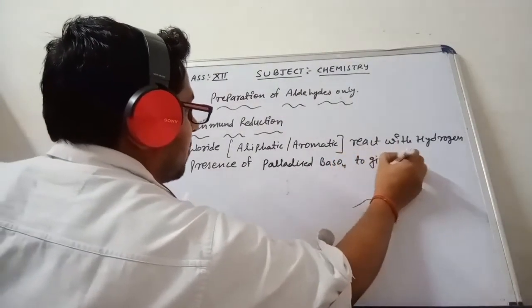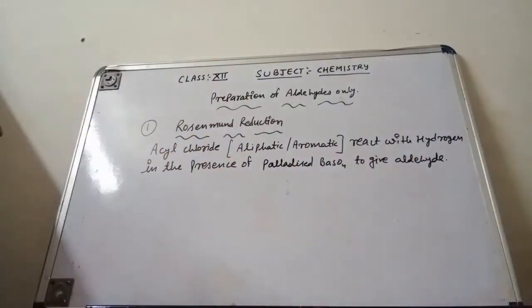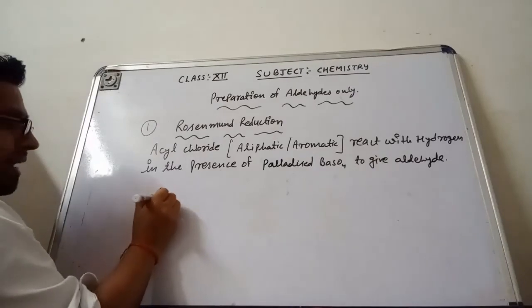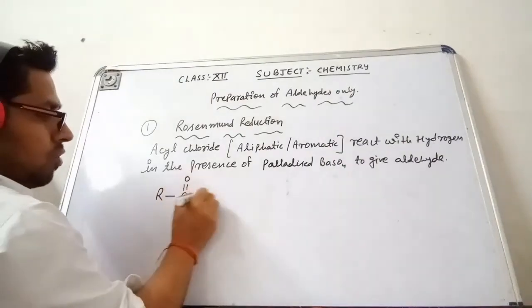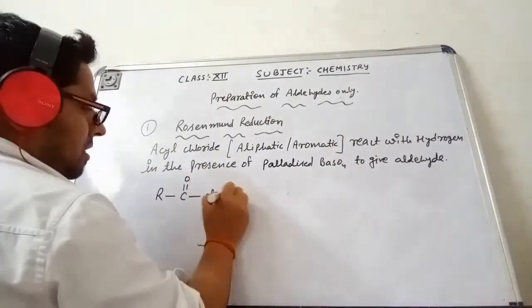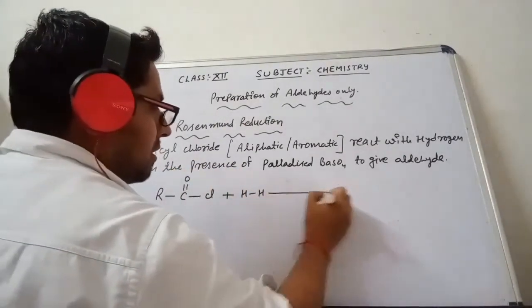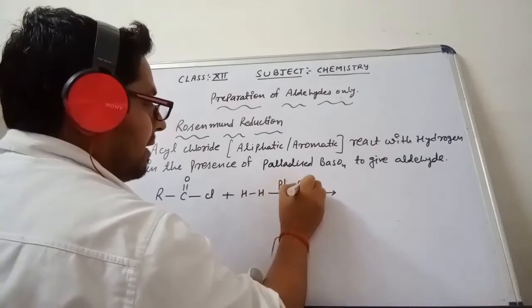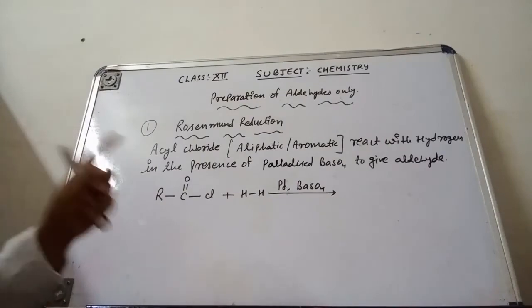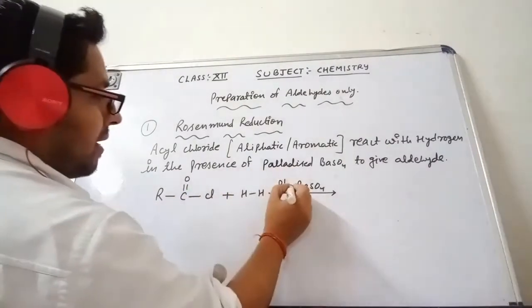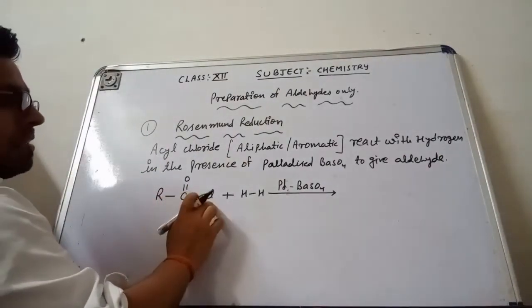To give aldehyde, now the meaning is here, like suppose I am having an aliphatic acyl chloride, RCOCl. It reacts with hydrogen, I can write H and H, in the presence of Pd and BaSO4, that is the palladized barium sulfate. Now the bond between carbon and Cl is going to split up.